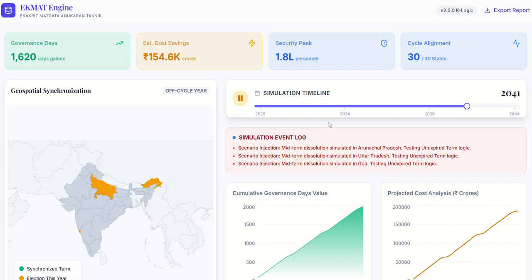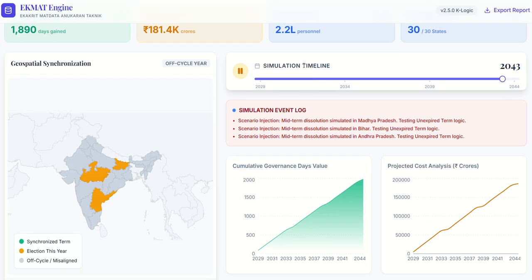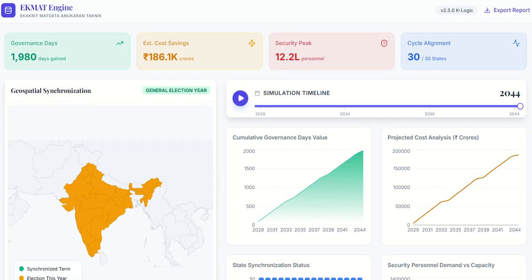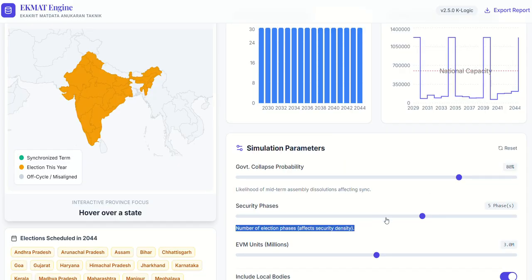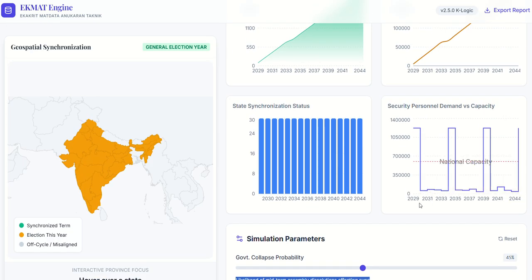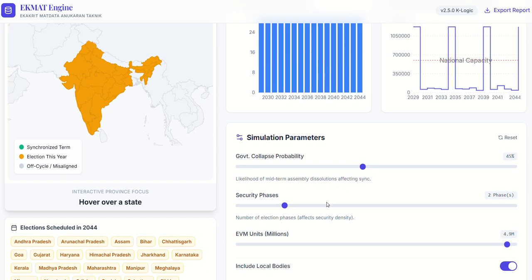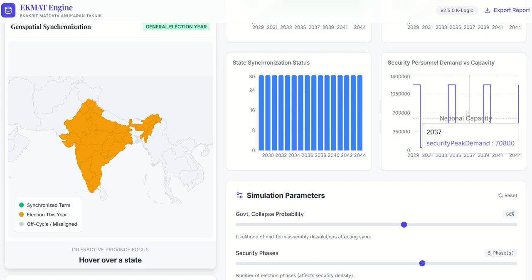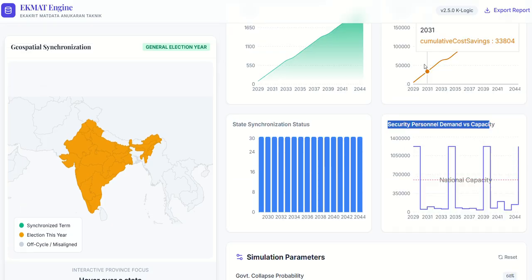As you can see, as we increase the year, we have a different number of states and a different number of security personnel. We have also included something like security phases, which will depend on the government, and the number of EVMs. As you can see here, that graph is increasing, which tells us how many security personnel are needed for that particular year. Then, based on the number of EVMs, the number of security phases and collapse probability, this simulator gives us a graph of security personnel demand versus capacity.